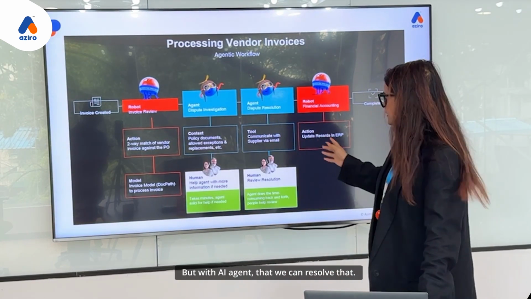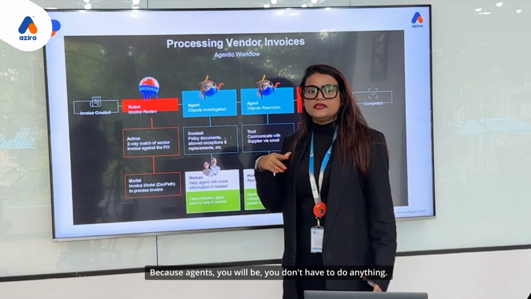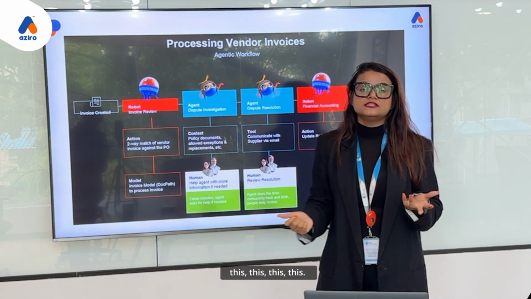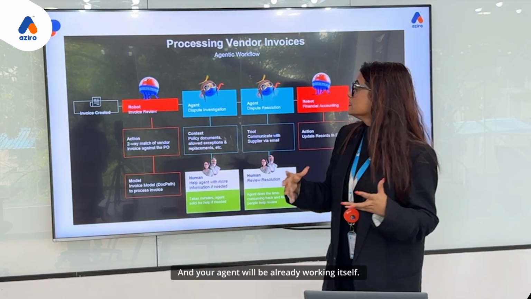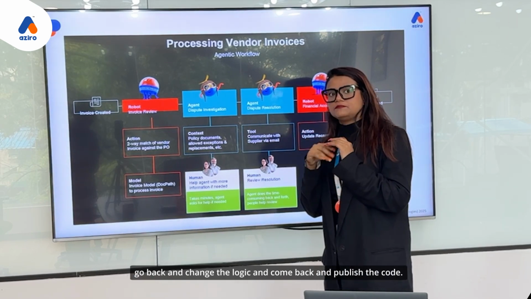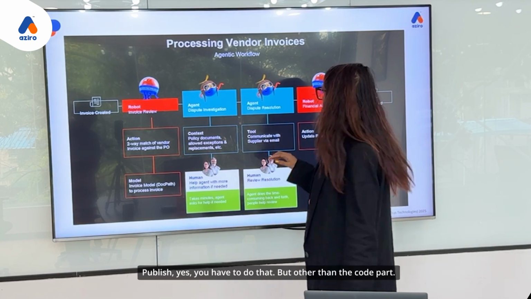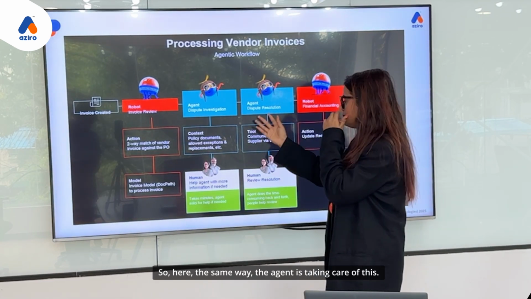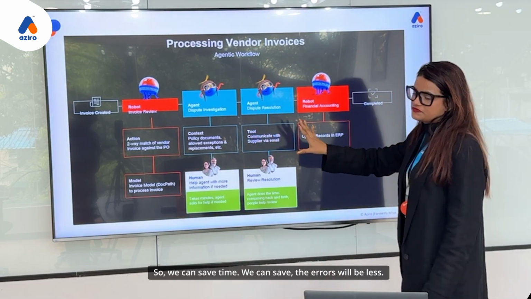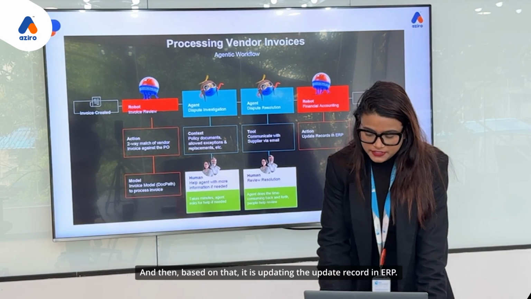But with an AI agent, we can resolve that. It takes minutes because with agents, you don't have to do anything. You just have to tell the agent to extract the data from this, and your agent will already be working itself. You don't have to go back, change the logic, and publish the code. Publish, yes, you have to do that, but other than the code part. The agent takes care of this, so we can save time, errors will be fewer, and it updates the record in ERP.